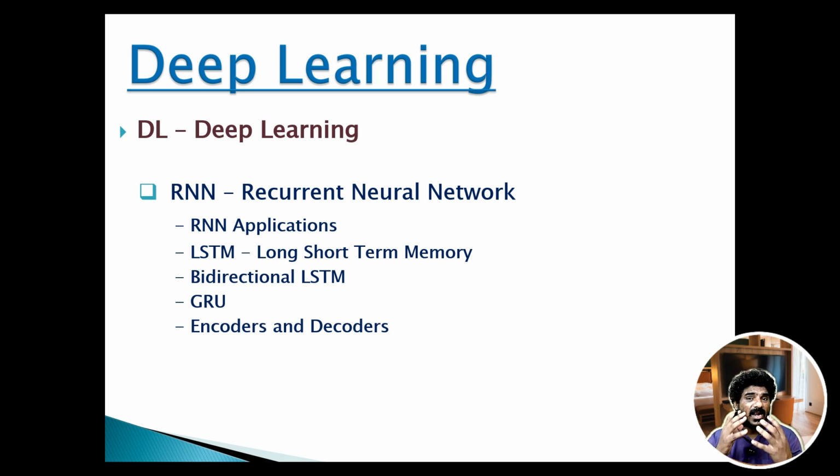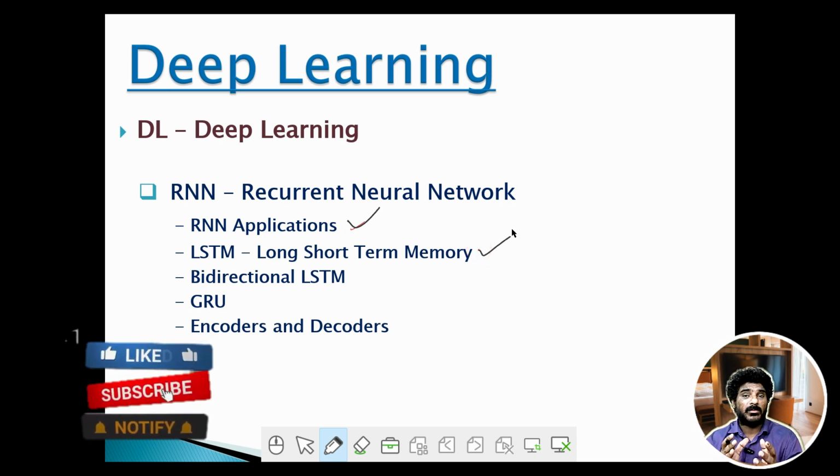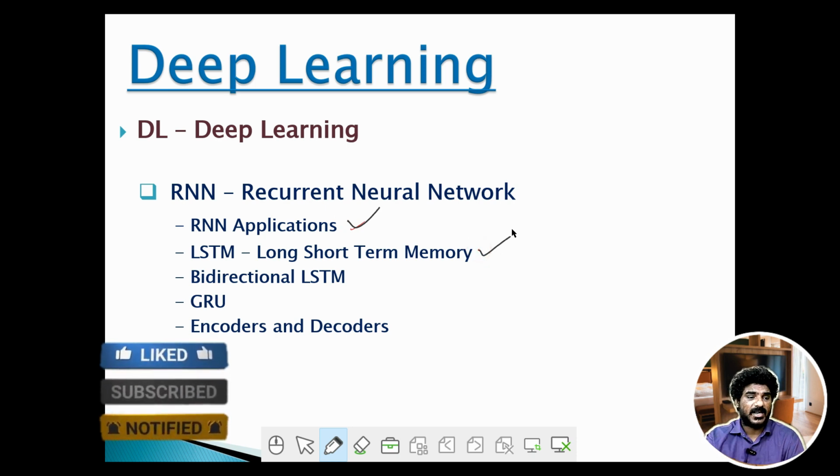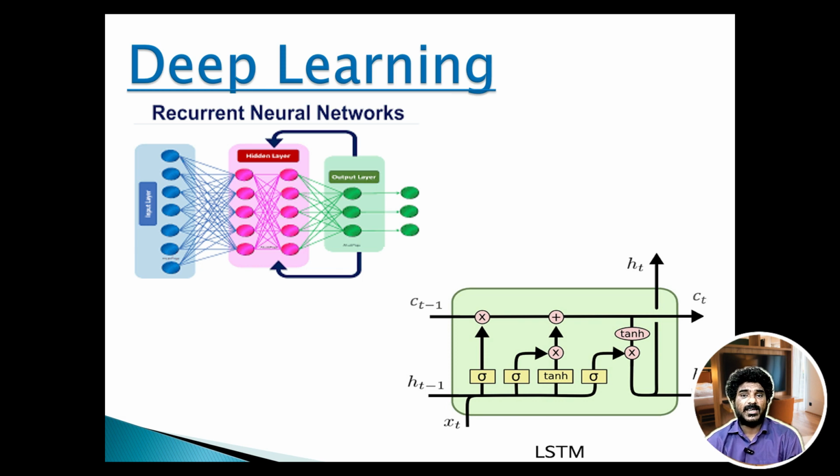There are a few architectures in RNN which are typically the base for generative AI and the LLMs. So here we'll understand a few RNN applications, LSTM, long short-term memory, which is a very important architecture in RNN, bidirectional LSTM, GRU, gated recurrent unit, encoders and decoders, and after this we have transformers also. The transformers are the base for generative AI and the LLMs. Now here is an example of the recurrent neural network, the RNN, and this is the LSTM, which is basically the long short-term memory, a very important architecture in RNN.